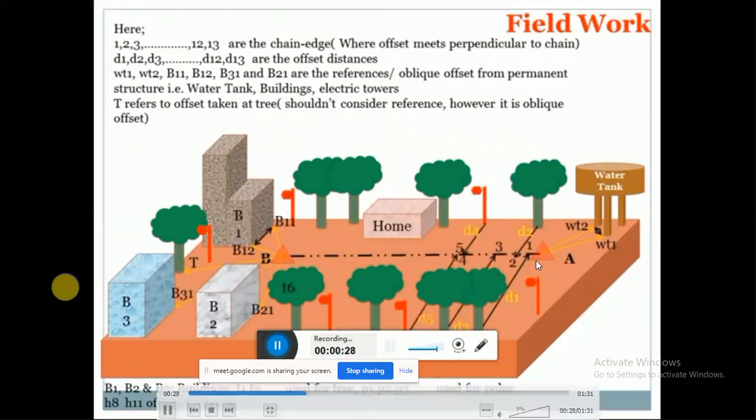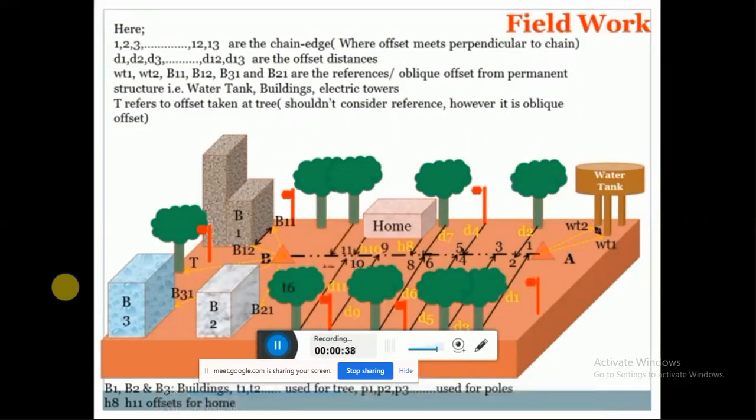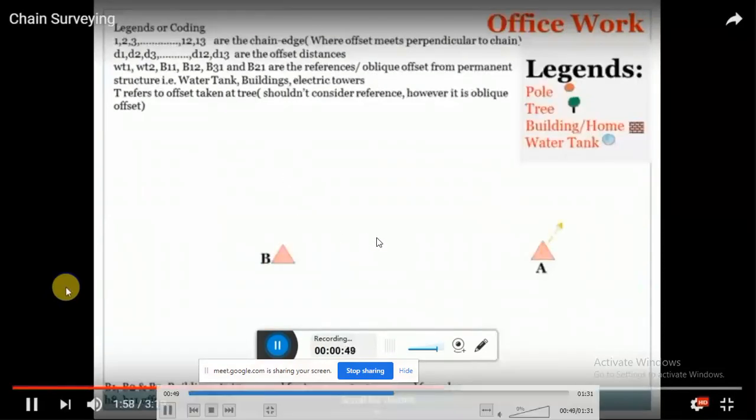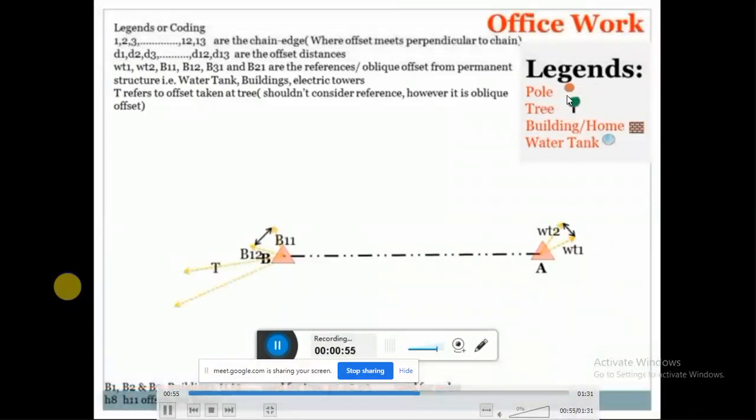So you can see the perpendicular offset distances are being taken with respect to this survey line. Whatever offsets you take, you are going to note them down in a separate book, which is called a field book. It might be a single line field book or a double line field book. When you represent on the notebook, you are supposed to make use of certain legends: what is the pole, tree, building, home, or water tank.